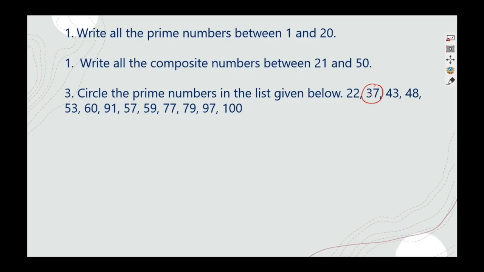So 37 is a prime number which never comes in any table. Then after 37 you are having 43 here, which never comes in any of these tables.